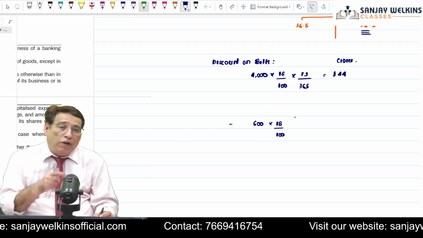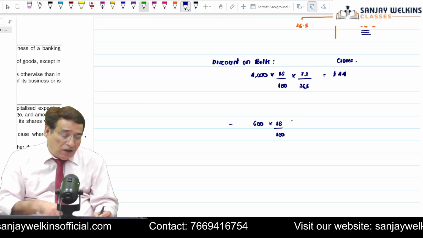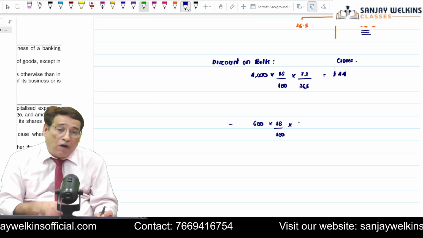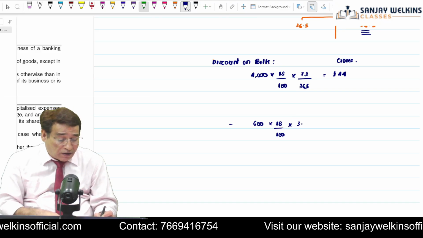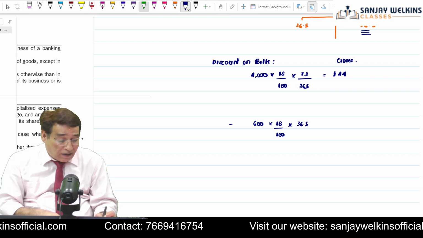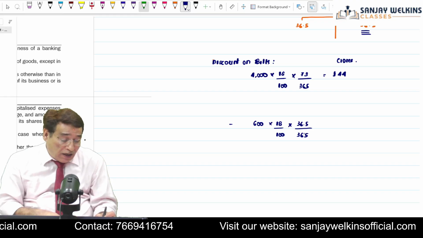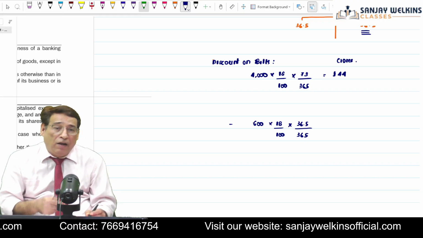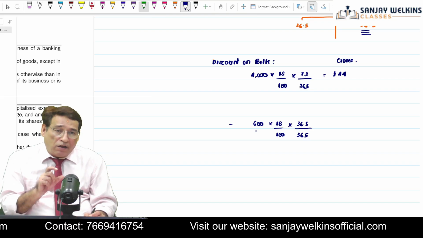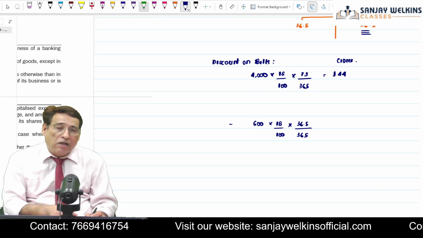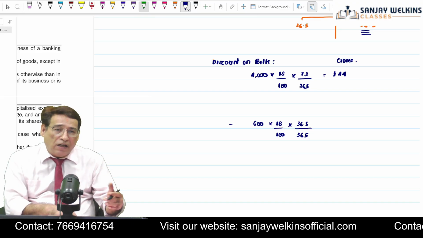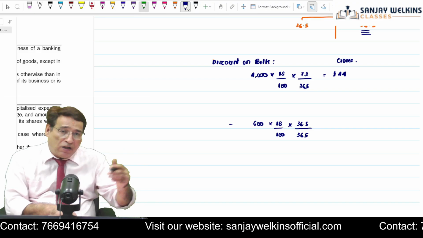So for the number of days which are going to fall in the next year, I am going to compute the discount. So I am going to write 36.5 and divide it by 365. Actually, what I am doing is trying to find out the discount on those bills for those many days which will fall in the next year.